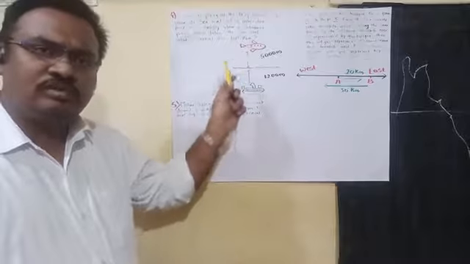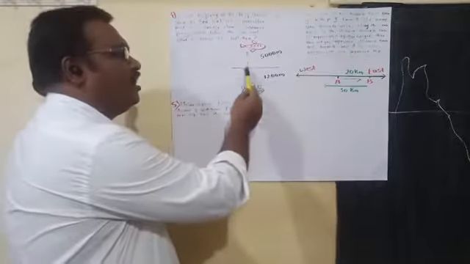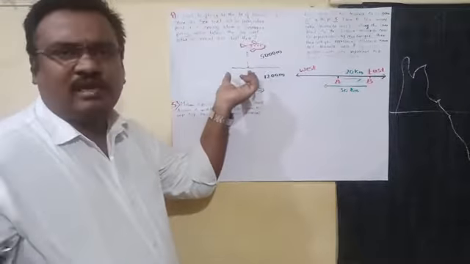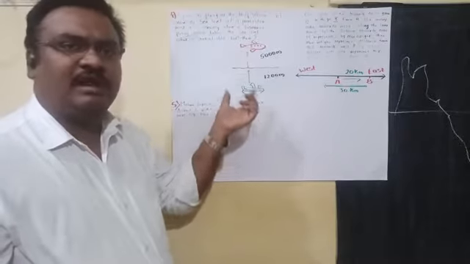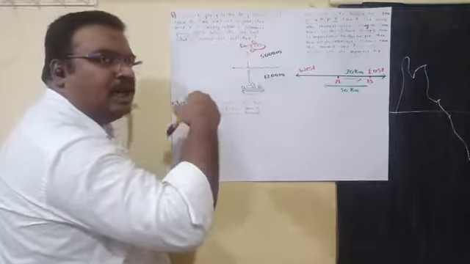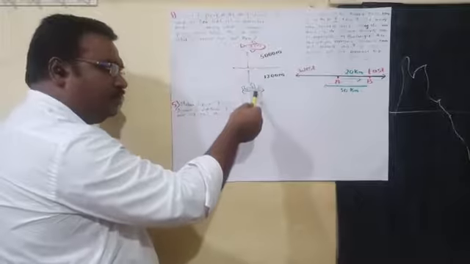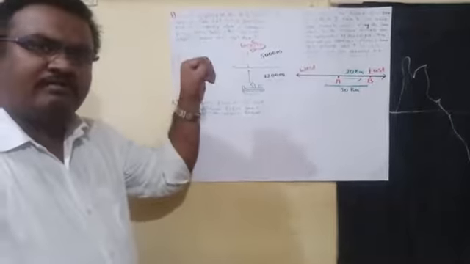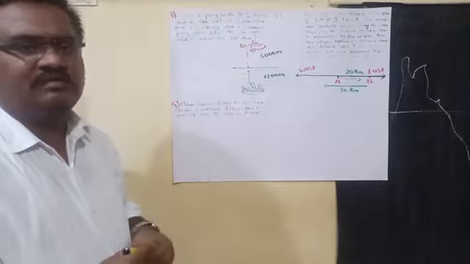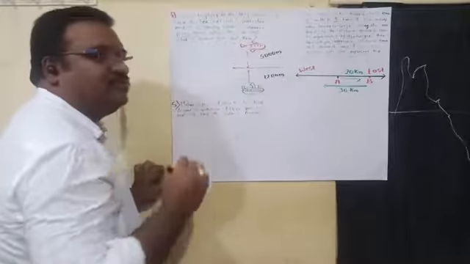Now the two things are at the same point, for example, take it as our Indian Ocean near Sri Lanka or near Mumbai or near Cochin, wherever there is a depth and height. At the same point, the aeroplane is 5000 meter above the sea level, and the submarine is 1200 meter below the sea level. They are asking the distance between them, the distance together. The distance is nothing but 5000 plus 1200 meter.